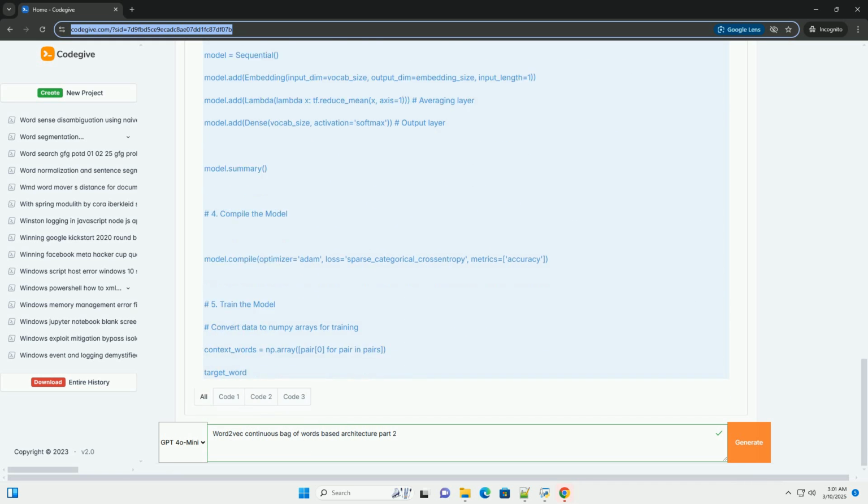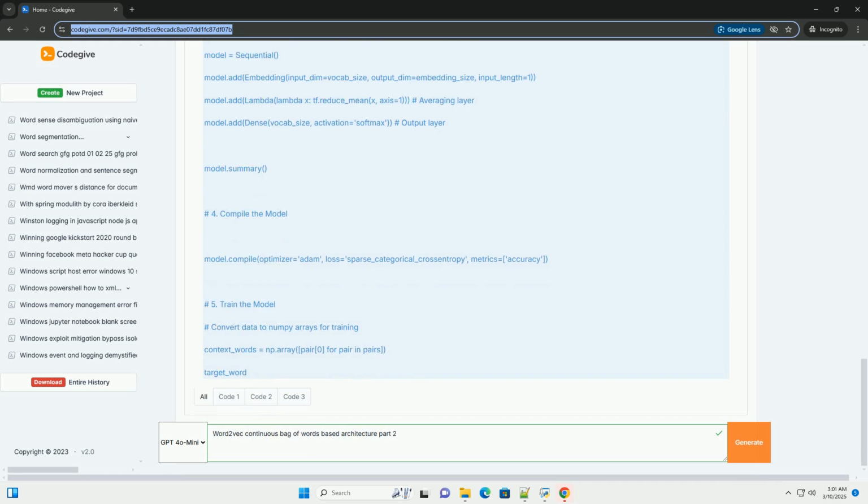Subsampling frequent words: very frequent words like the, a, and is often don't provide much useful information for learning word embeddings. Subsampling is a technique where we randomly discard some occurrences of these frequent words during training. This can improve the quality of the embeddings and speed up training. Mini-batch gradient descent: training on many batches, for example batches of 32 or 64 training examples, is generally more efficient than training on individual examples.